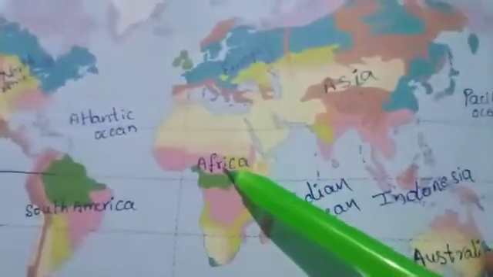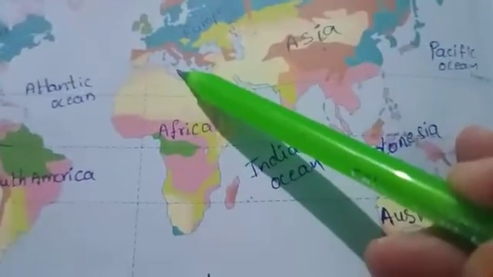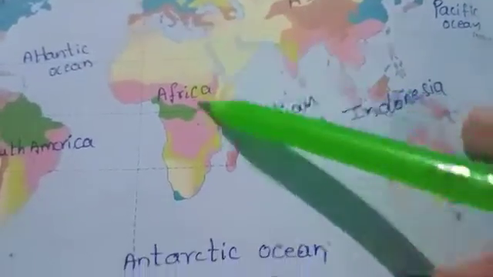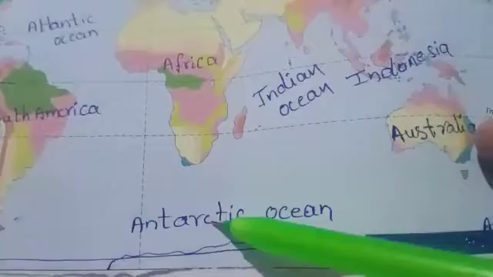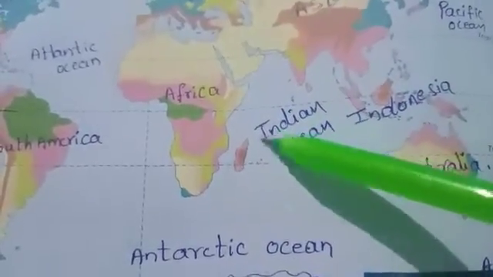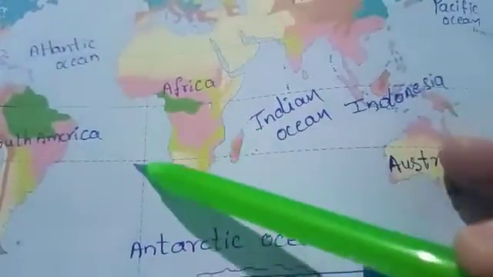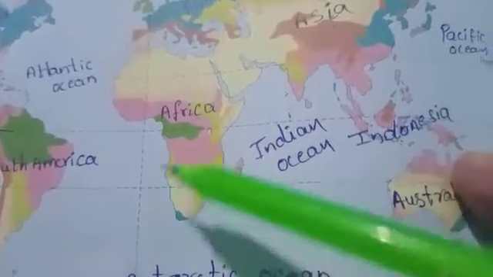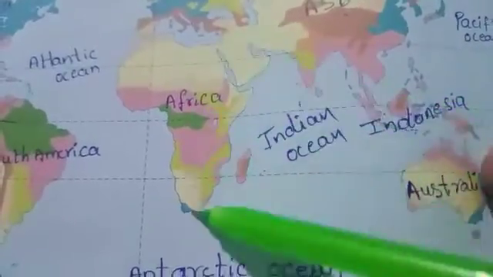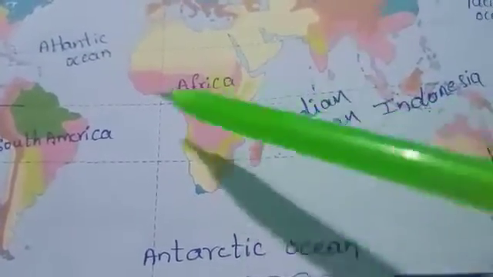So this is Africa. North, Mediterranean Sea. This is the area of the Mediterranean Sea. South, Antarctic Ocean. East, Indian Ocean. West, Atlantic Ocean. So north, Mediterranean Sea; south, Antarctic Ocean; east, Indian Ocean; west, Atlantic Ocean.